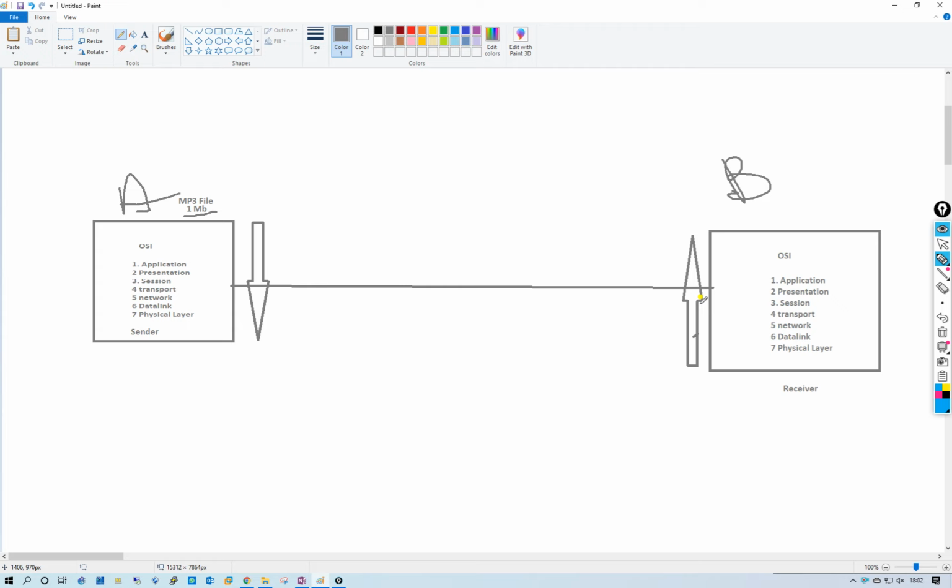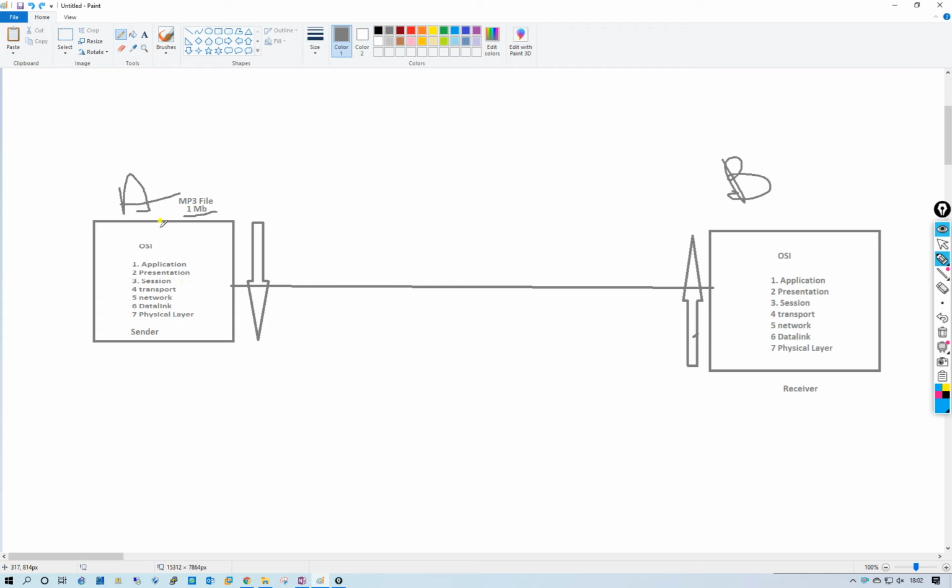When data is sent, the application generates and sends a packet. The presentation layer will check whether it is in proper format or not. The session layer will generate a session between two devices, A and B. The transport layer will segment that packet into different packets and send them to system B. After that, it will go to the network layer.